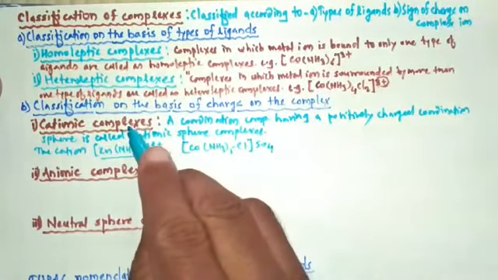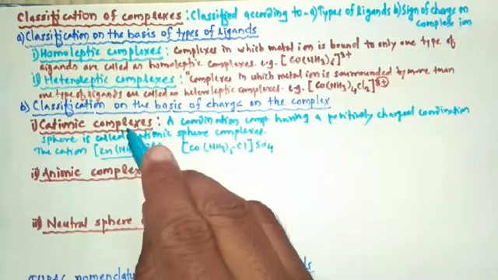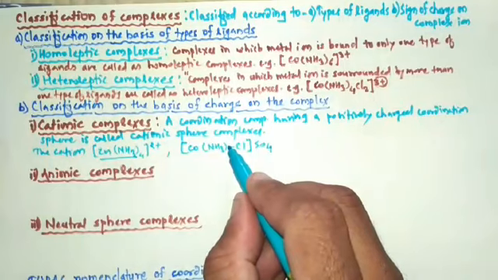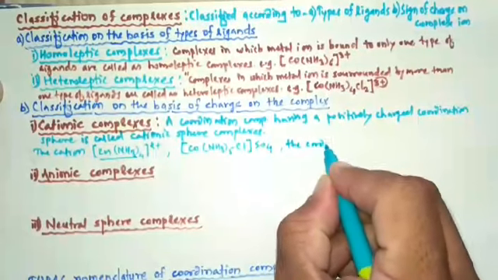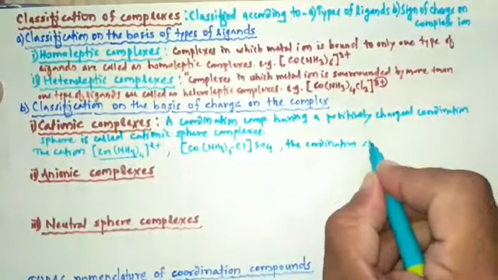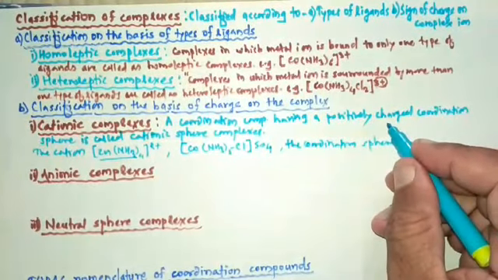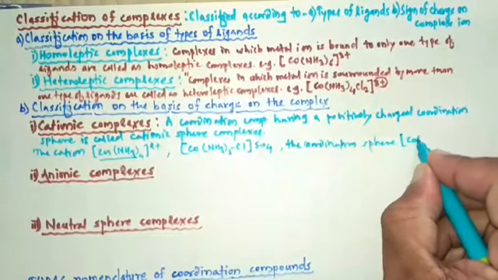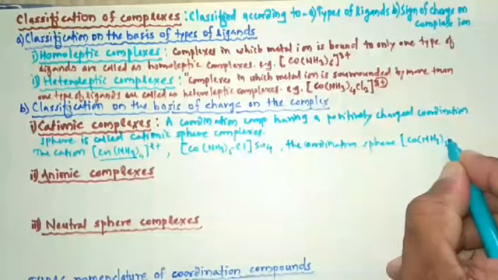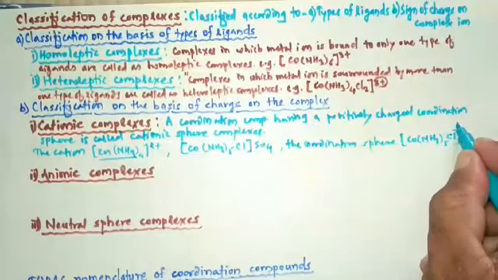So it is also a cationic complex because here the coordination sphere, Co NH3 5 times Cl, having a positive charge, it having a plus 2 charge.